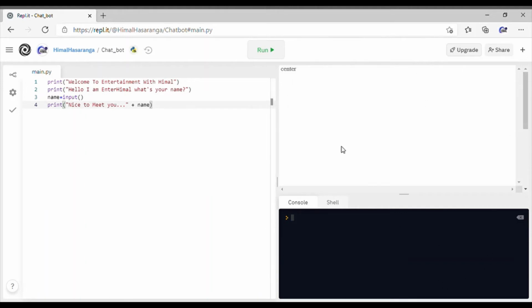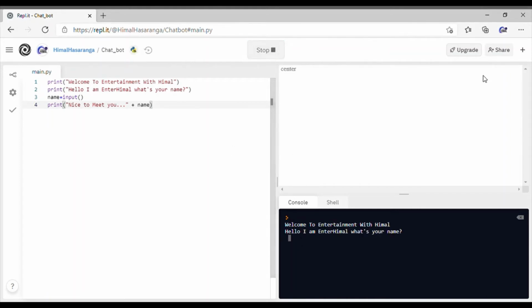So if we were to run, let's type another name because I just typed in Himal. Let's type in Rob with all capitals. That's another Rob. And then again, let's run again. If we were to run again, we would see that the same thing comes. And let's just type in Thinon, my best friend's name. Thinon. Nice to meet you, Thinon. So that's your first bit of coding.